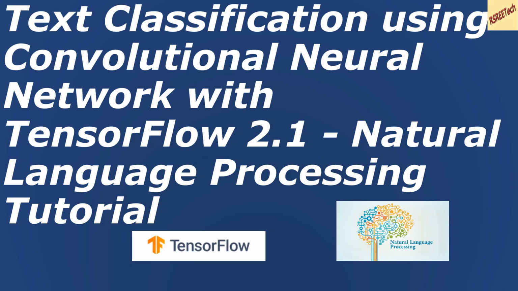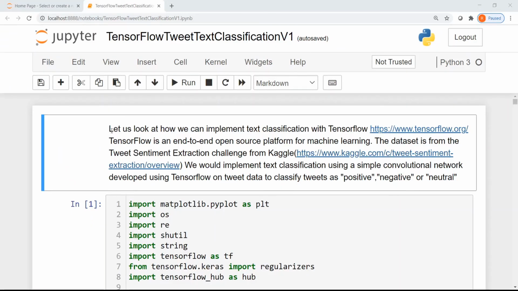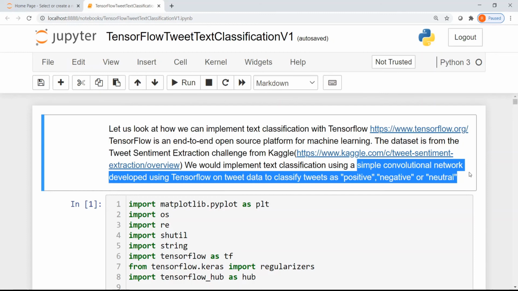Let's get started. Let us look at how we can implement text classification with TensorFlow. TensorFlow is an end-to-end open source platform for machine learning. The dataset is from the tweet extraction challenge from Kaggle. We would implement text classification using a simple convolution neural network developed using TensorFlow on tweet data to classify tweets as positive, negative, or neutral.